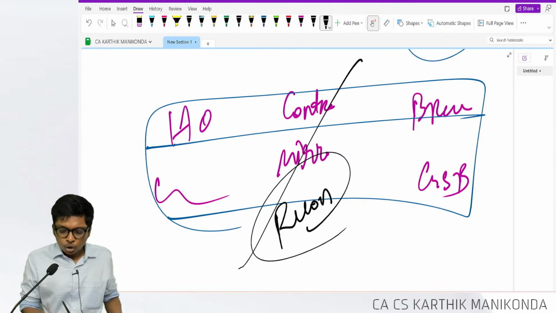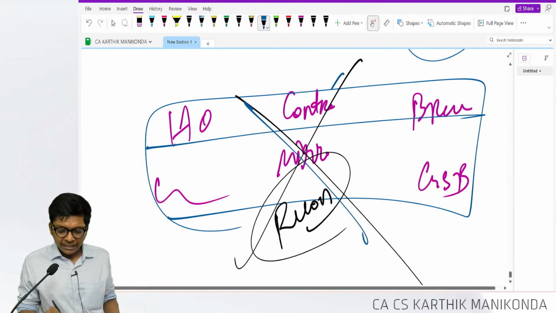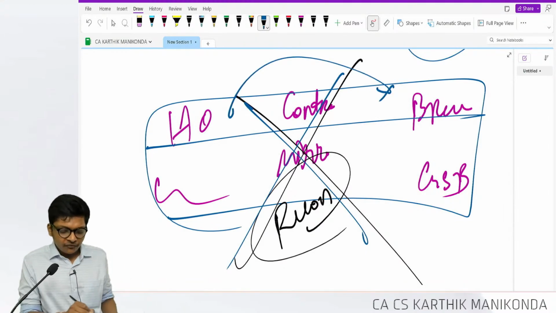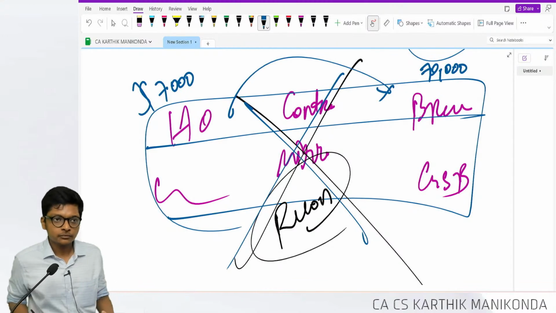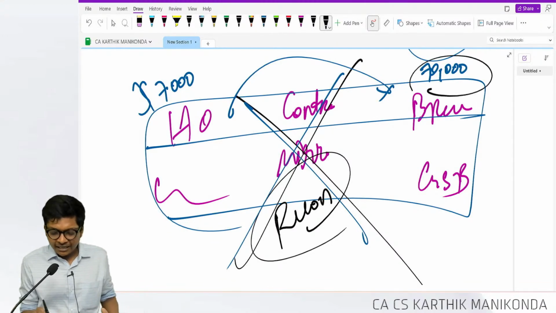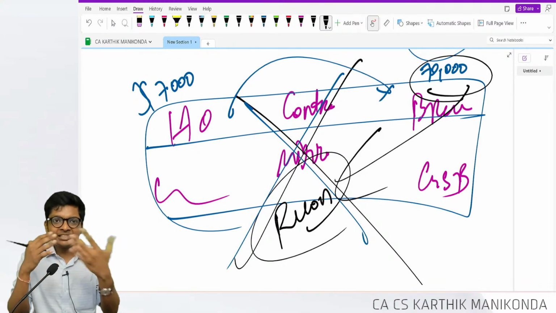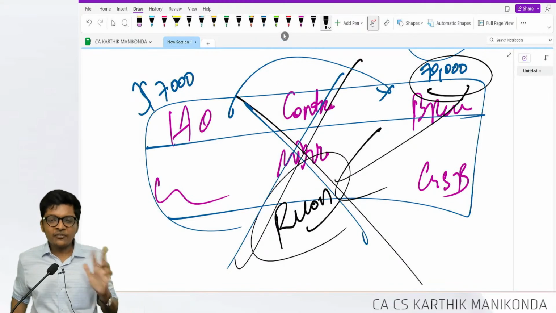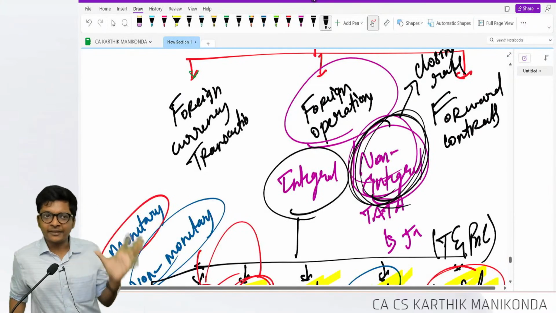What rate to take? No rate. Don't take any rate. Instead of taking the rate, I will take the exact value in India. So in foreign, if it is $7,000, in India, if it's let's say 70,000, no conversion. Whatever is in India, that you will take. No conversion. Exactly, mirror ledger takes the same value, no conversion. Then the difference is forex loss or gain. This is foreign operations, some you do in branch, I just revised the rates.